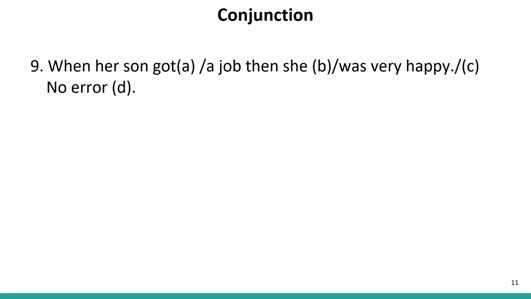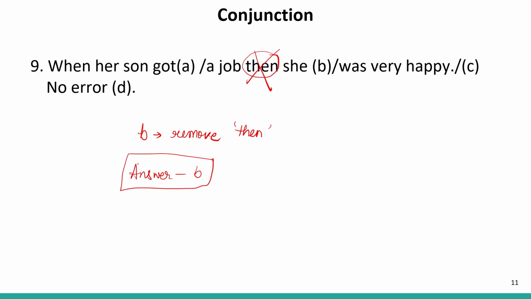But this is not a pair. Therefore, remove then from this part B. So our answer will be B. So the correct sentence will be, when her son got a job, she was very happy.